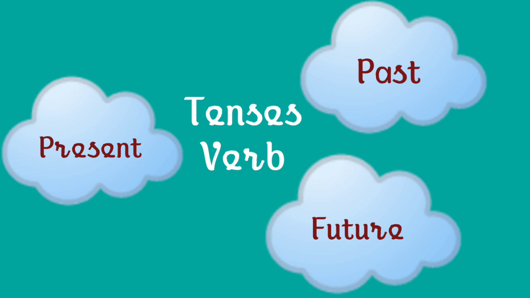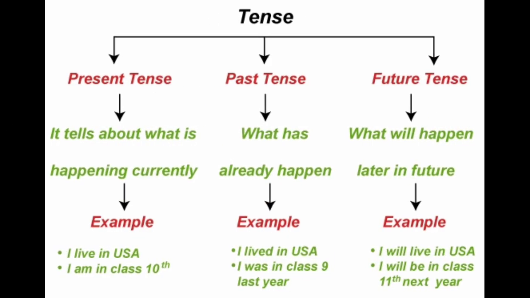Present tense tells us about what is happening currently. The daily routines and habits, facts, habitual actions come under present tense. Like for example, I live in USA. I am in class 10th. Okay, now let us see the past tense, the actions which are already completed. Okay, for example, I lived in USA. I was in class 9th last year.